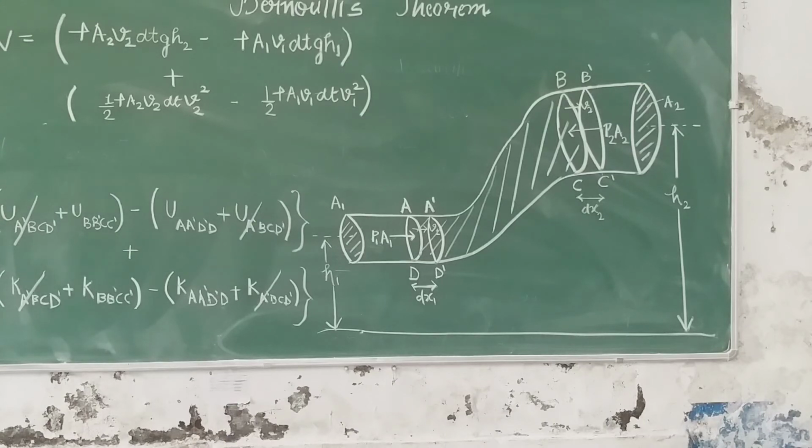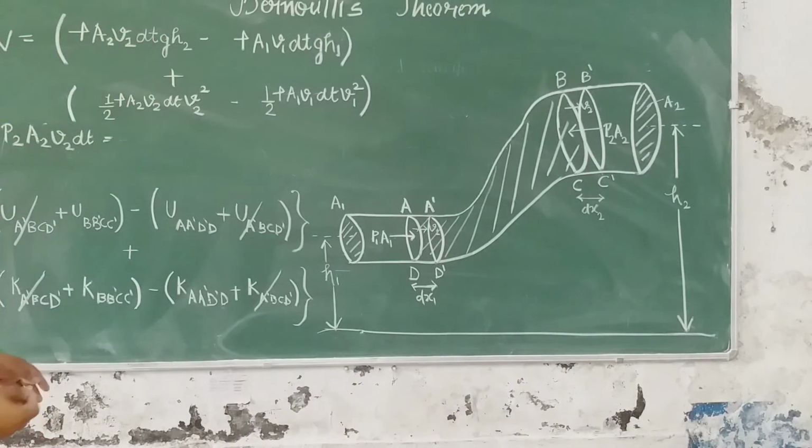The total work done came out to be P1 A1 V1 dt minus P2 A2 V2 dt. So these two must be equal. So now I am substituting here the value of W. The value of W is P1 A1 V1 dt minus P2 A2 V2 dt. This is the value of work done, and this must be equal to this entire thing.